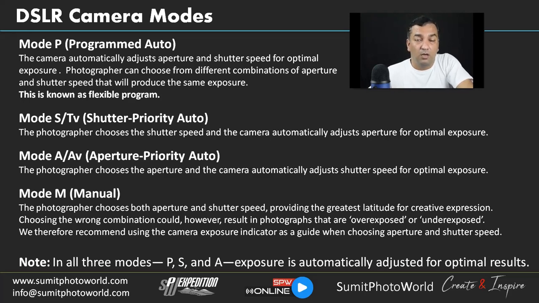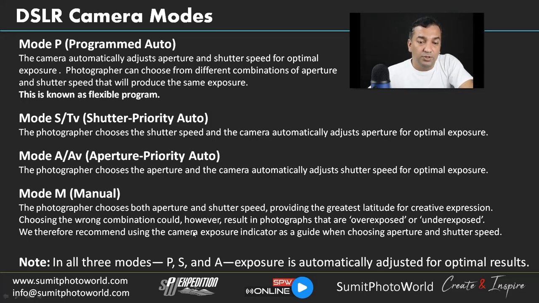Sometimes you can get a very harsh light, but if you are in a good place where you can control the light, by shading something or adding a diffuser and so on, you can still get a good exposure using manual mode. Manual mode will give you all control over the aperture and shutter speed you can play with, and you have to adjust it according to the light condition.